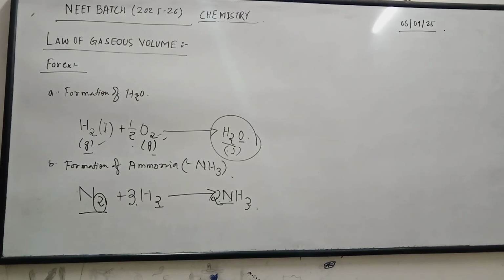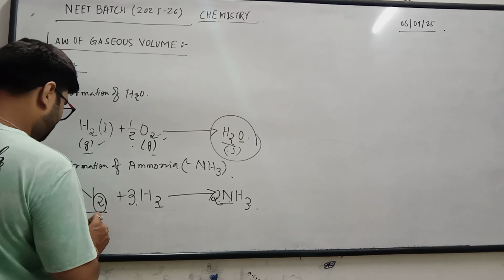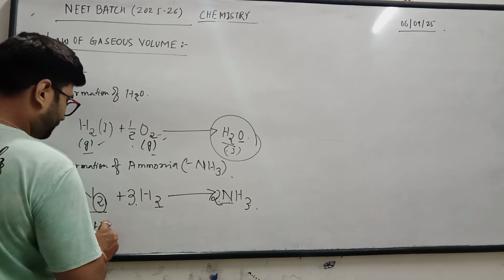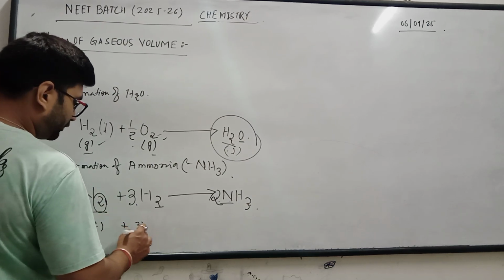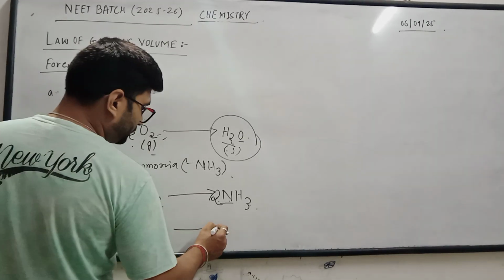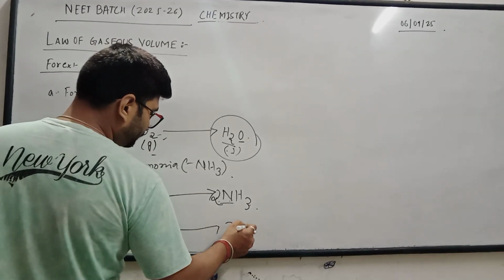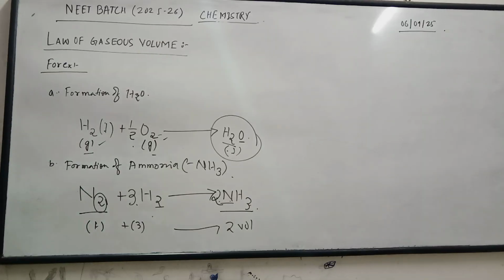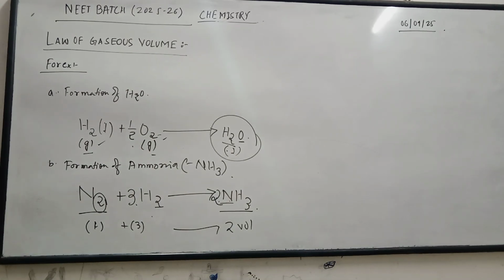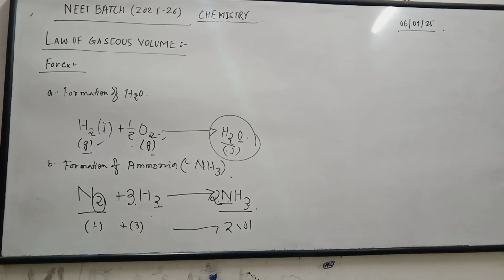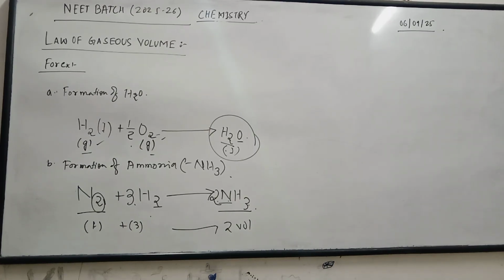So this is how we balance it, and here I can say 1 volume of nitrogen combines with 3 volumes of hydrogen to give 2 volumes of ammonia. Right? 1 volume of nitrogen reacts with 3 volumes of hydrogen to give 2 volumes of ammonia.